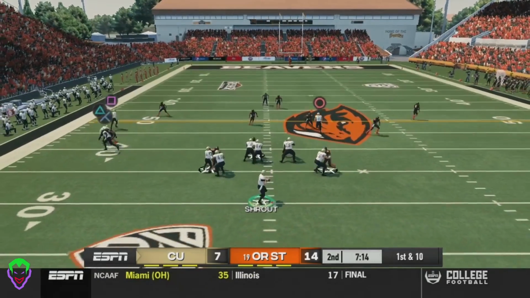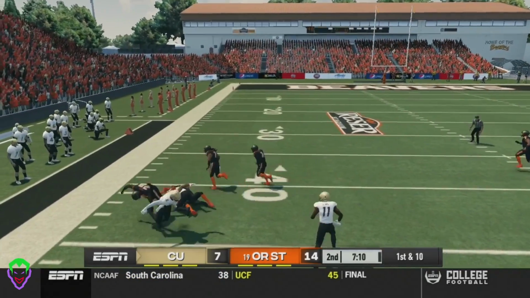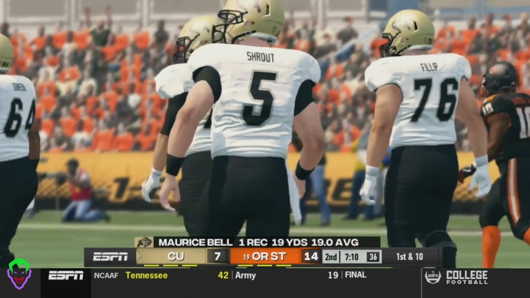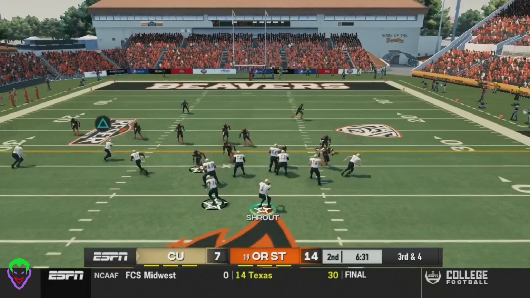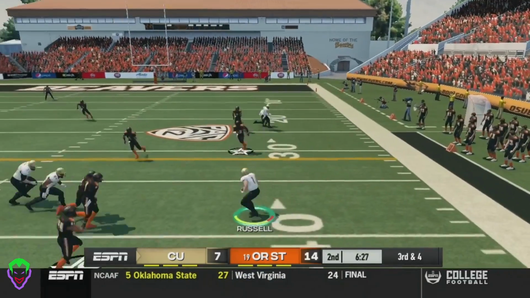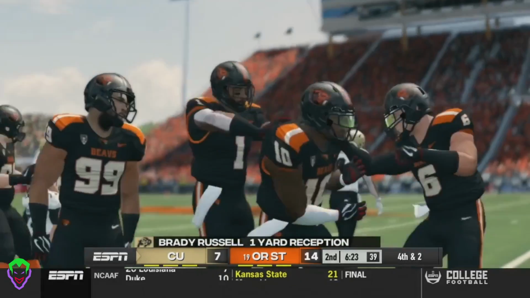Here in the second quarter now, can Colorado get something going? Hits Bell. Bell gets down to about the 42-yard line on a 19-yard reception. On 3rd and 4, Stroud drops back, tries to find an open man, throws it out to Russell. Russell drops back, and they only get a 1-yard reception on the play.